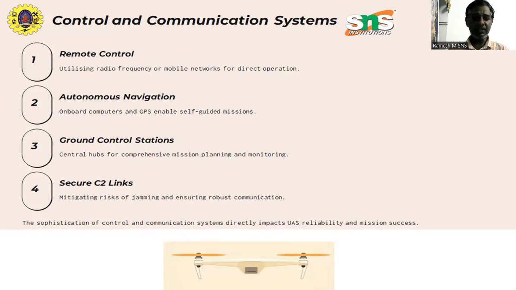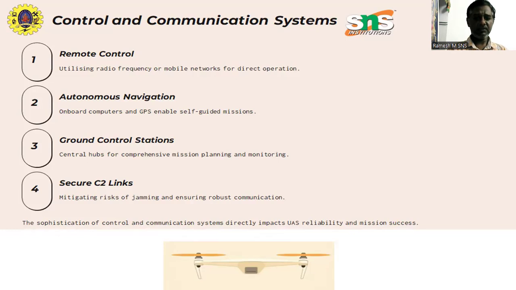On the other hand, the communication system acts as a bridge between the UAV and the ground control station, ensuring seamless data exchange, telemetry feedback, and remote command input, especially in beyond visual line of sight operations.